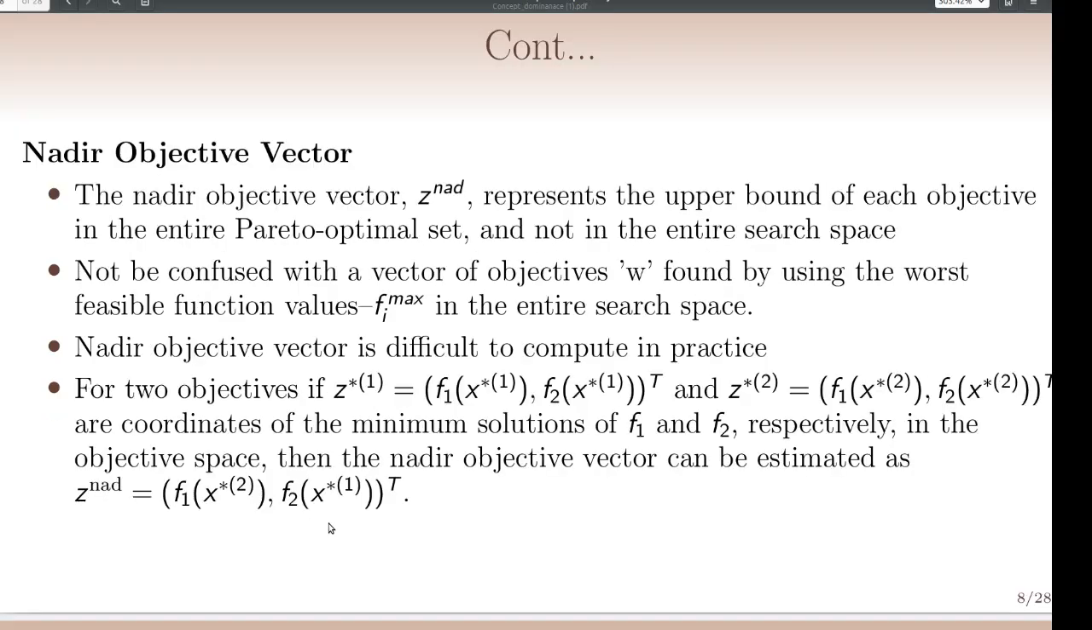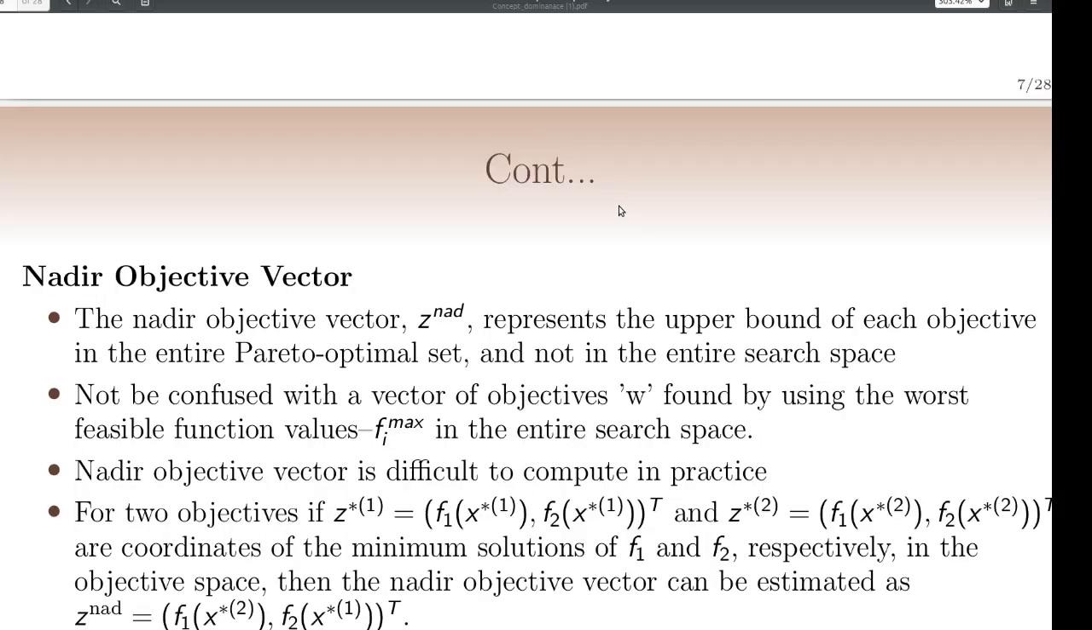Now let's see the nadir objective vector. The nadir objective vector is represented as z nad. It represents the upper bound of each of the objectives in the entire pareto-optimal set, but not in the entire search space. W is the worst feasible solution value, where each component is f1 max, f2 max up to fm max in the entire search space.